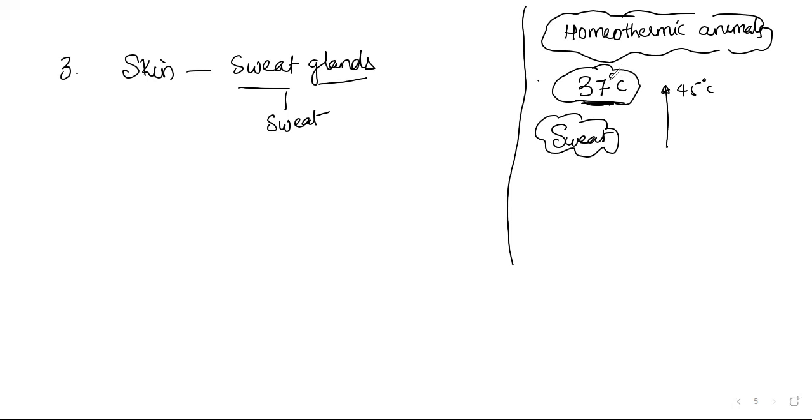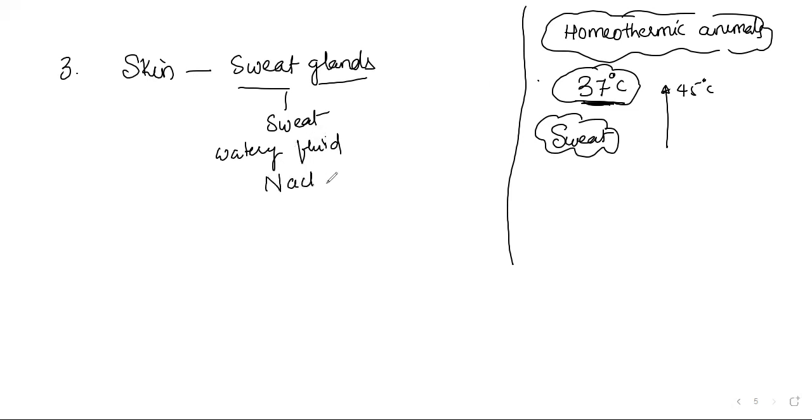Sweat glands produce sweat, which is a watery fluid. The motto is clear: to cool our body temperature. Then what it contains is important here.